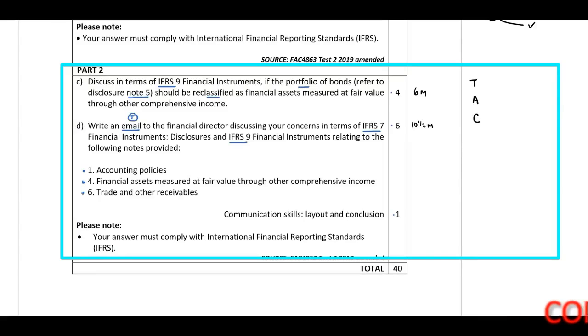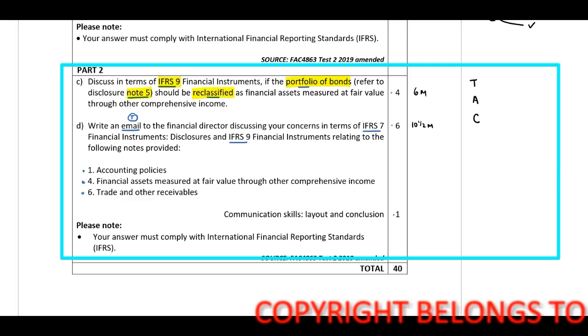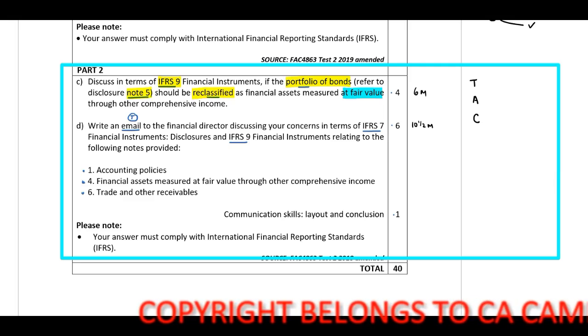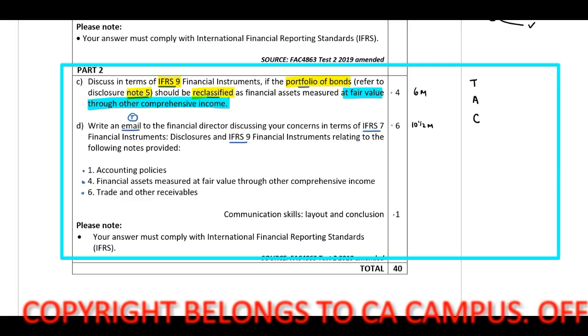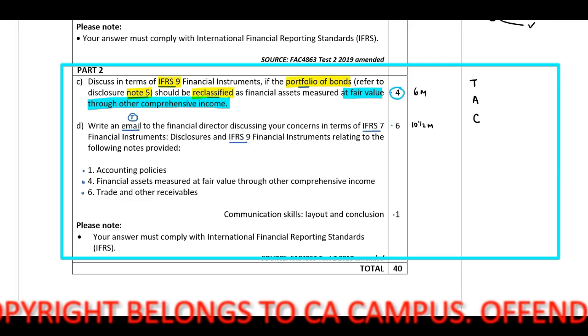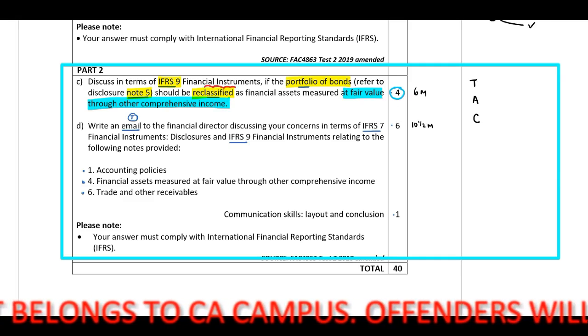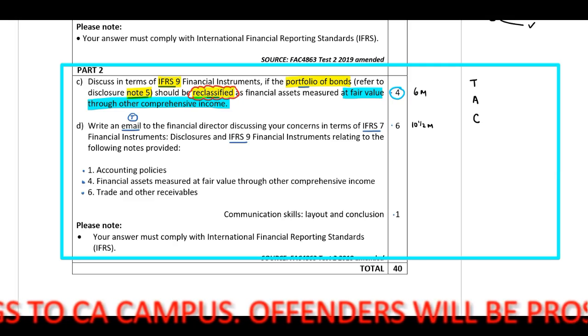Requirement C. Discuss in terms of IFRS 9 Financial Instruments if the portfolio of bonds referred to in disclosure note 5 should be reclassified as financial assets measured at fair value through other comprehensive income. 4 marks, right? Now you freak out because you didn't study reclassification, because this is at an awareness level. But you still need to be aware of it, guys. Okay, breathe. You've got this.